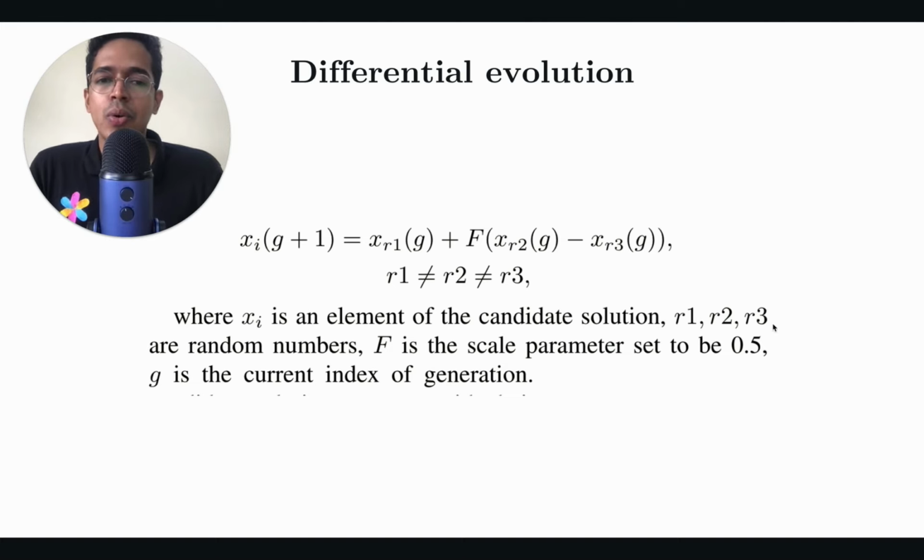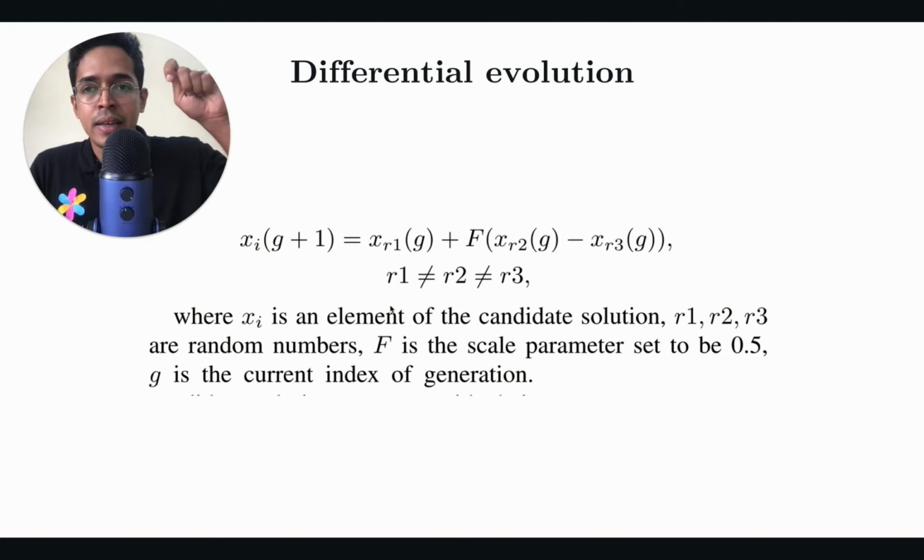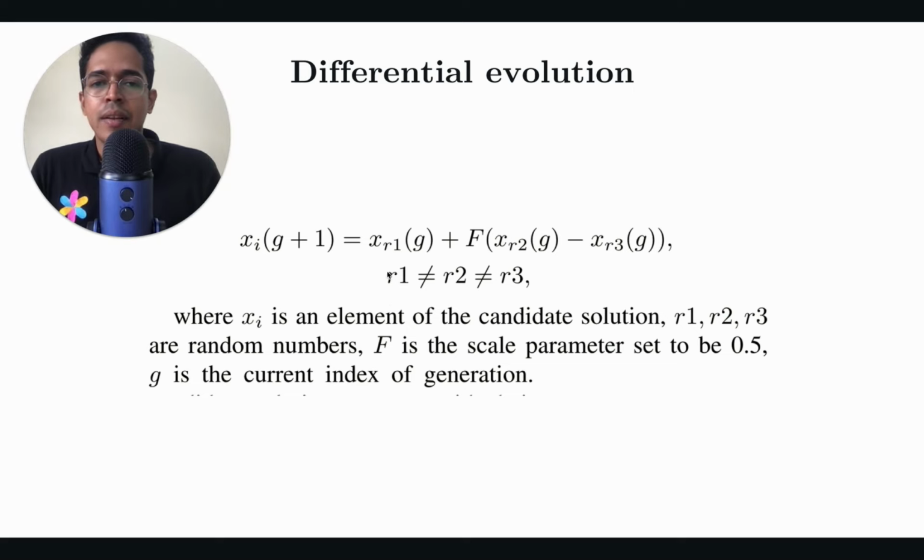So let's say r1, r2, r3 are random numbers, and xi is the new generation. These xr1, xr2, xr3 are different candidates in the initial parent generation. Then we have a scale parameter, and here we are perturbing xr1 in generation G using xr2 and xr3, and a scale parameter. We use this parameter to perturb this to create a new generation called xi of generation G plus 1. Right? So G is the index of the current generation.